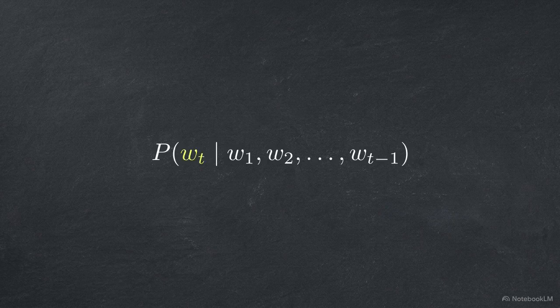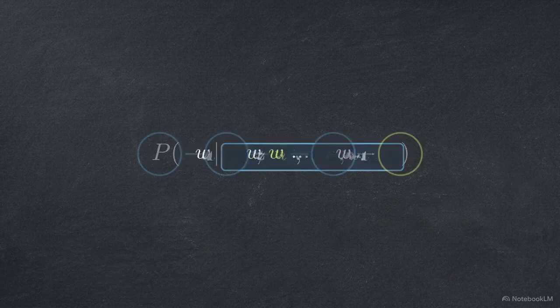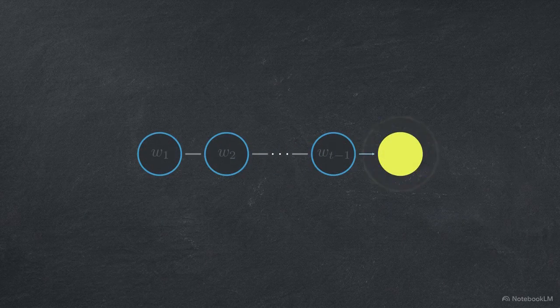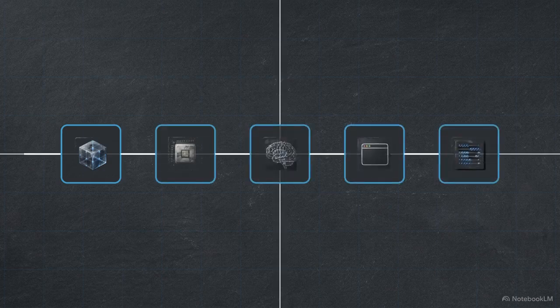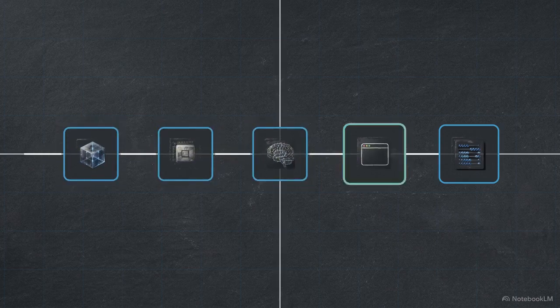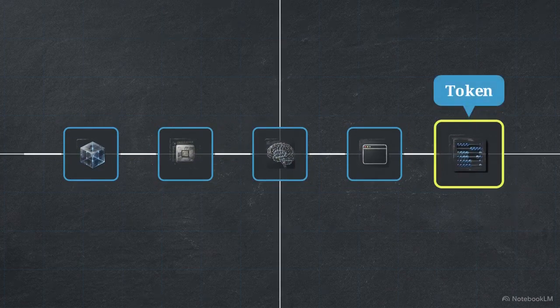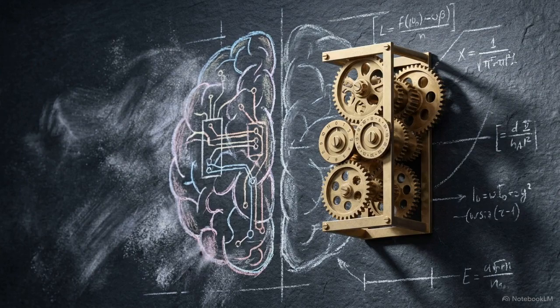It calculates the probability of the very next token based on the specific history of every token that preceded it. To understand this process, we will trace the data pipeline through 5 distinct stages, following the transformation from initial neural weights to the final algorithms that select a model's words. Stripping away the anthropomorphic hype is essential. Viewing the model strictly as a mathematical calculator is the only way to accurately master its capabilities.